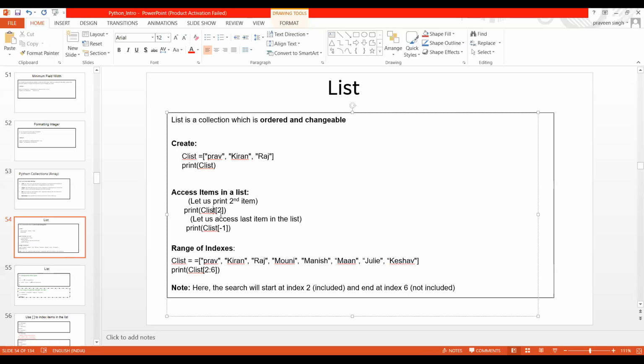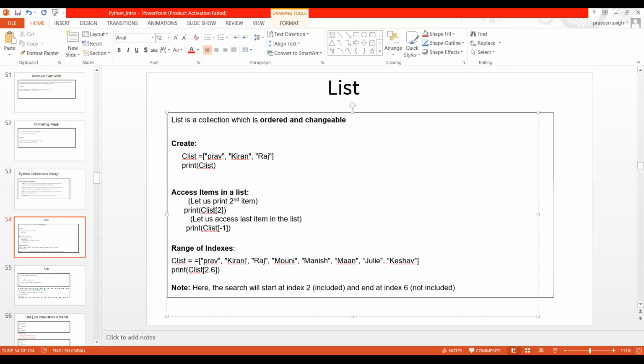Now, here I have created one more list which contains more than 7 names, or you can say it contains 8 names. Now, how are we going to access them? Suppose I just need a few names out of all, not a single one. Maybe I need Raj, Moni, Manish, and so on. So how are we going to get these names?